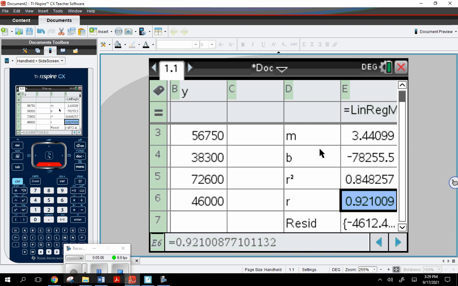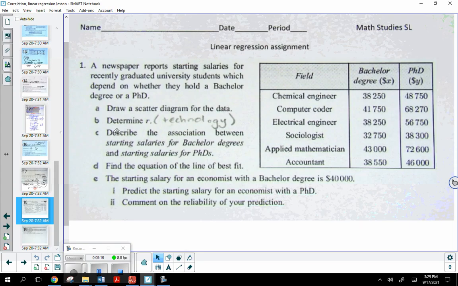Okay, so it looks like R is 0.92. One of the things it wanted us to do here: we determined R using technology, describe the association between starting salaries. So 0.92, how would you describe that? Very strong, and I'll go ahead and say positive. Yeah, there you go. Strong positive. All right, what else do they want? Find the equation of the line of best fit.